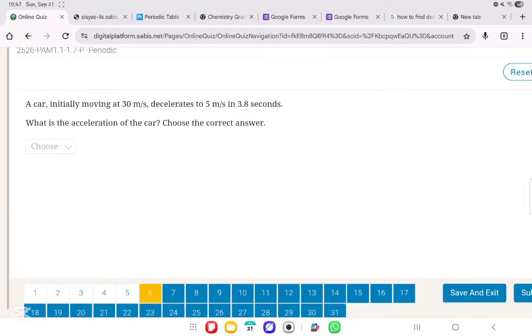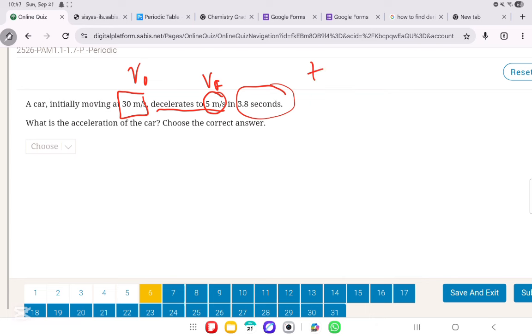Perfect. Let's go on to question number 6. What does it say in question number 6? A car initially moving at 30 meters per second. So this is V initial. Decelerates to 5 meters per second. So this is V final. In how many seconds? In 3.8 seconds. This is the time.